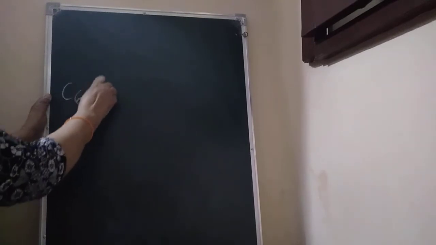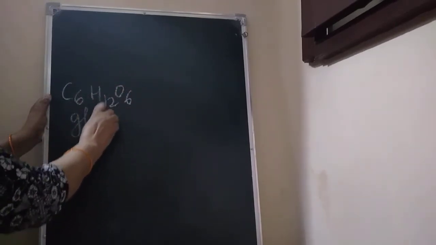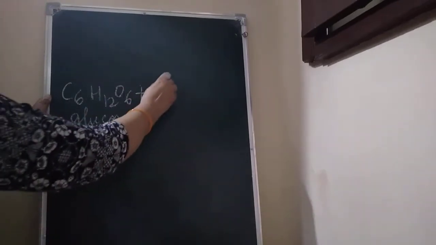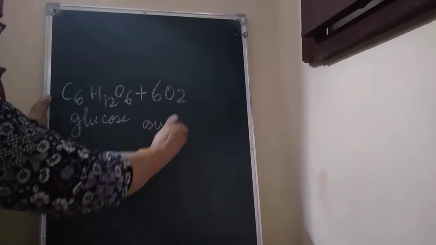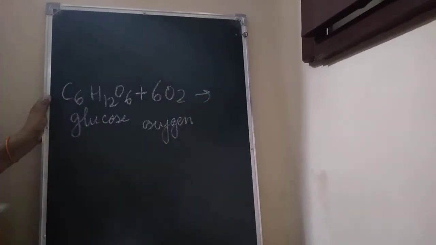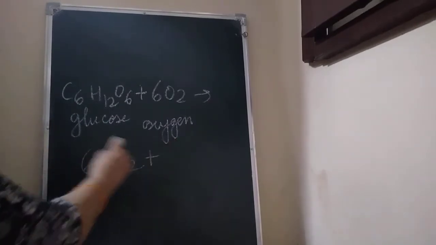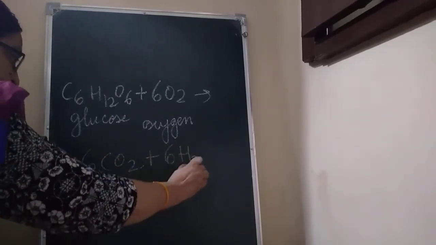Glucose, children, C6H12O6. This is glucose, plus, what is it, children? 6O2, that is oxygen. Fine, children. And then carbon dioxide, 6CO2, plus water, 6H2O, plus energy.